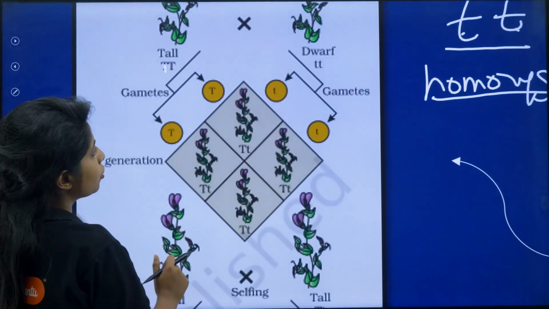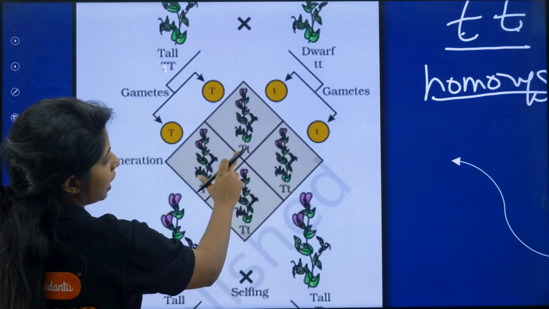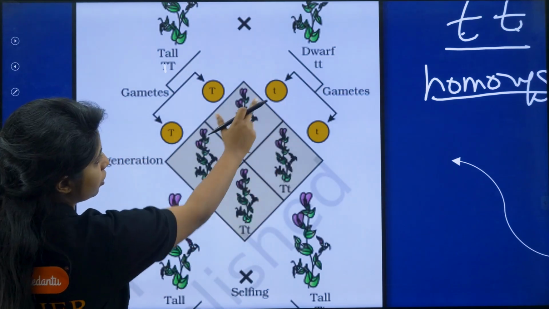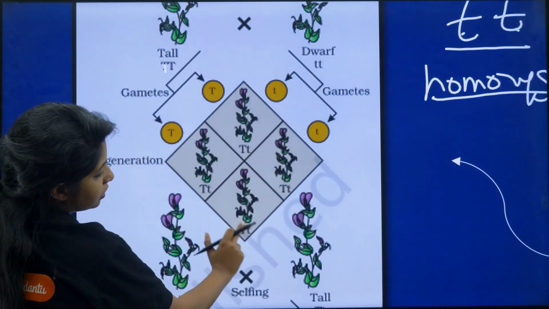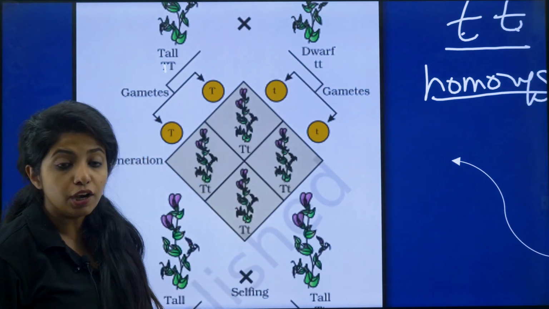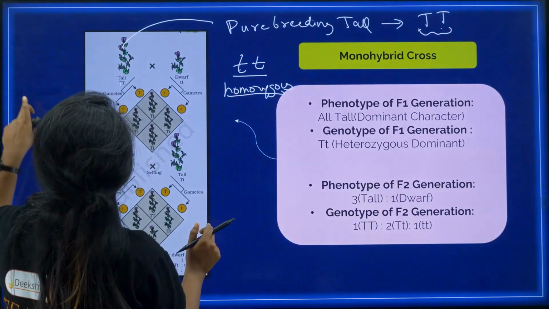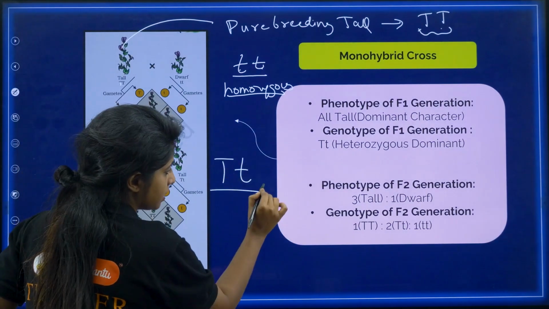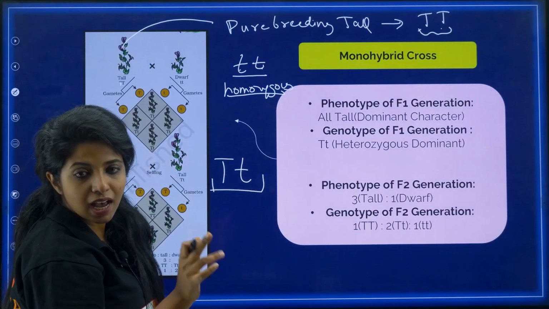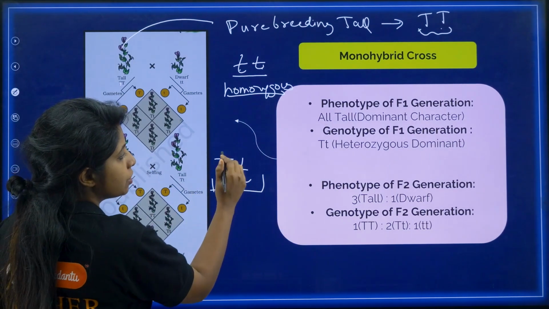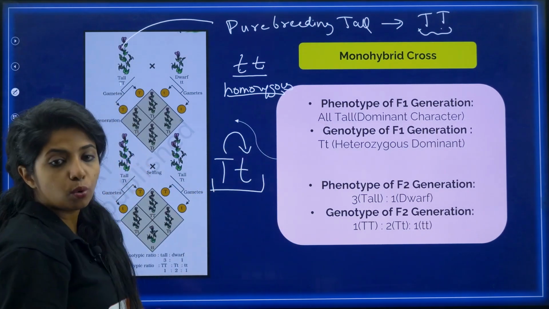Now going ahead, when you cross them, capital T with small t, you get capital T small t. This you cross with this, again you get capital T small t. This with this, again capital T small t. All of them, my dear children, are capital T small t. Now, suppose it's like this. Is it homozygous? Are the alleles the same? No, it is different. Now in this condition, one will be expressing over the other one.